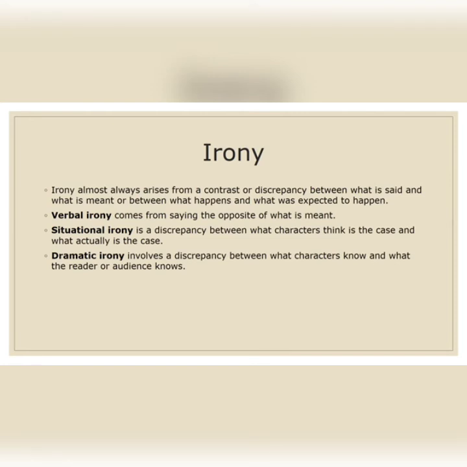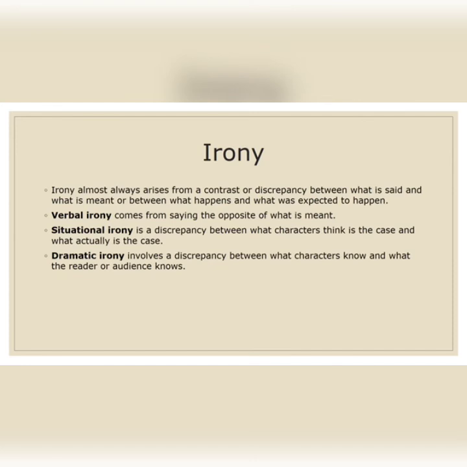So let's see, there are three categories of irony. One is verbal irony, which comes from saying the opposite of what is meant. Like the character will be telling, okay, I'll be doing this or this will be happening, but suddenly that will not happen, and the opposite of what is said will happen. That is verbal irony.